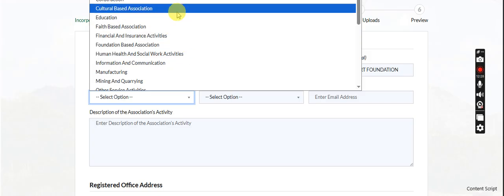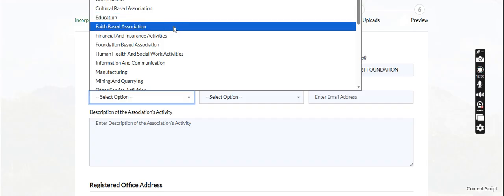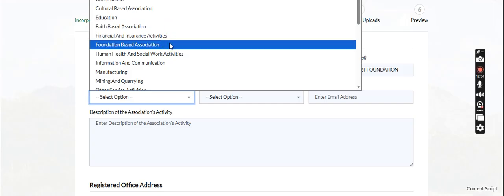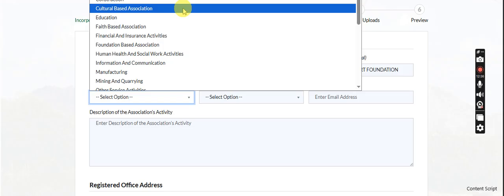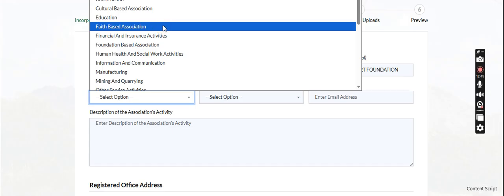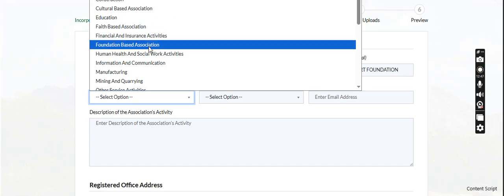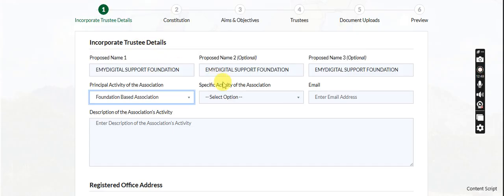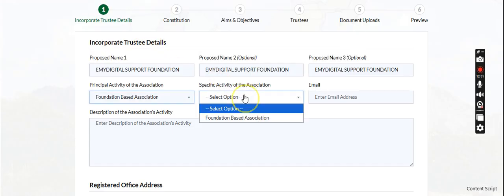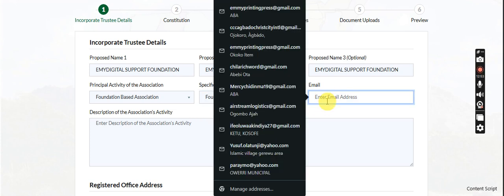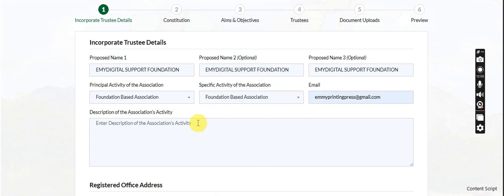So if yours is a culture-based association, or a faith-based association, or a foundation-based one, you pick one of them. If it's a culture-based one, it is related to cultural groups, associations or societies. The faith-based one is for churches, and the foundation is for NGOs, like charity organizations and so on. So foundation-based, enter an email. Let me just put anything.